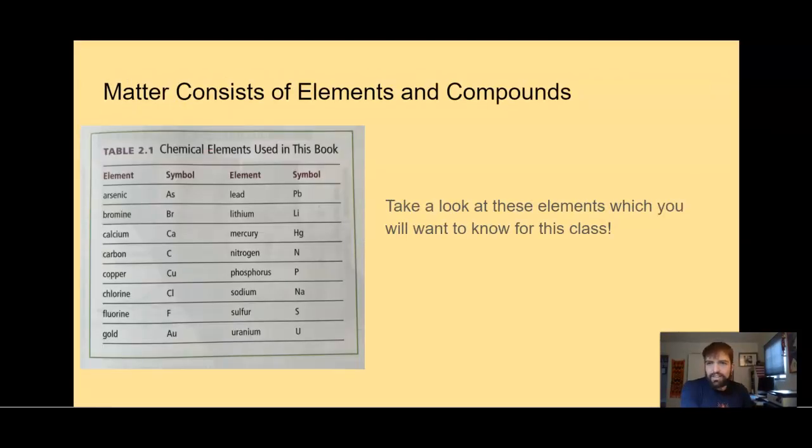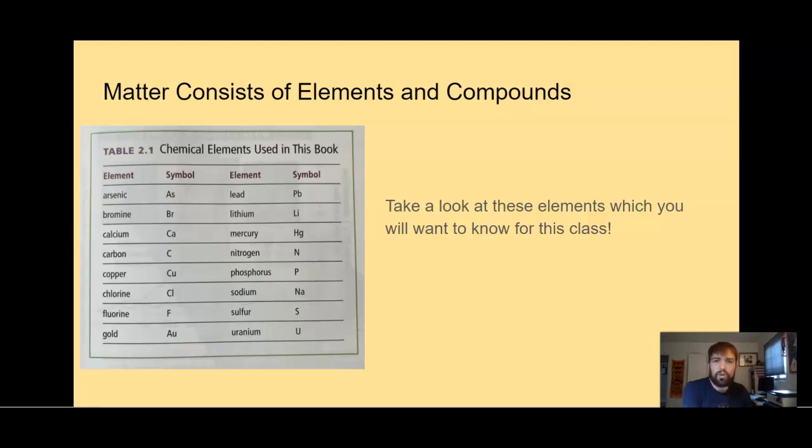Okay, so matter consists of elements and compounds. Take a look at this list because these are the chemical elements that I expect you to know or understand and could be important for this book. Matter is anything that has mass and takes up space. It can exist in the three physical states, solid, liquid, and gas, and two chemical forms, elemental and compounds.